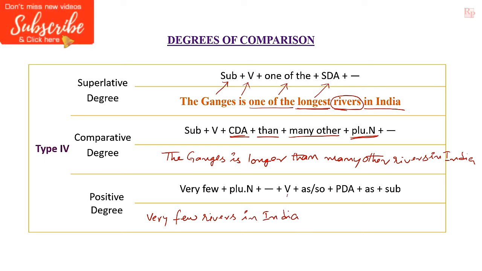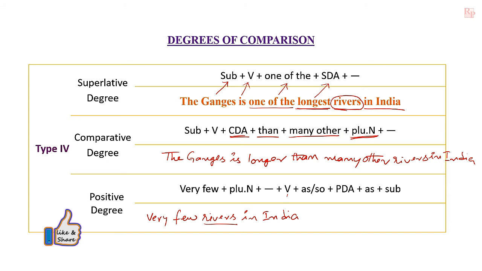Like that, in positive degree, it should be started with "very few" plus plural noun rivers, the phrase "in India." Then verb should be written in plural, because plural noun is there. That's why "are," as, positive form of adjective for longer is long, and as the subject, the Ganges should be written.